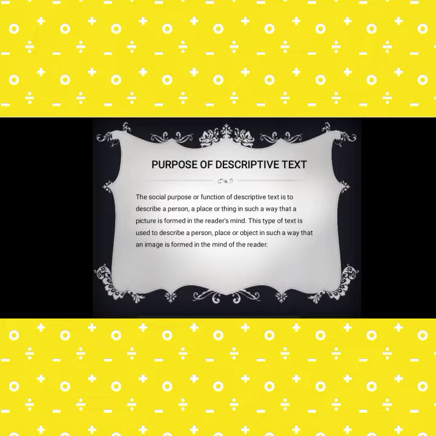Purpose of descriptive text. The social purpose or function of descriptive text is to describe a person, a place, or a thing in such a way that a picture is formed in the reader's mind. This type of text is used to describe a person, place, or object in such a way that an image is formed in the mind of the reader.